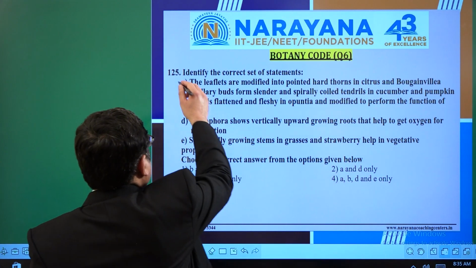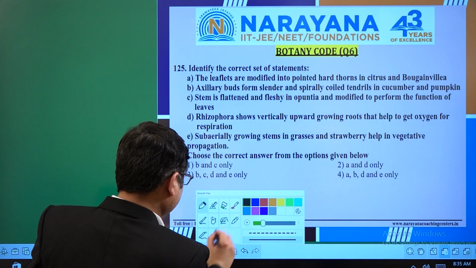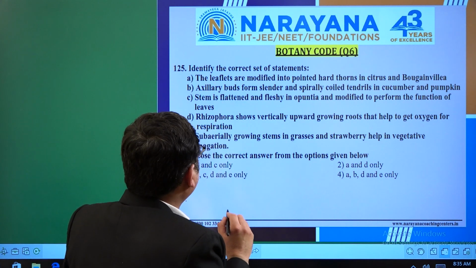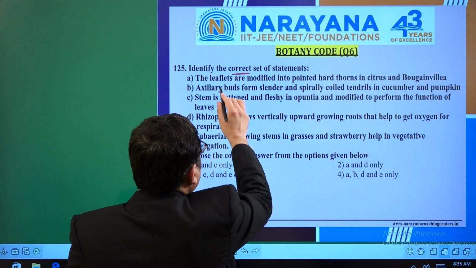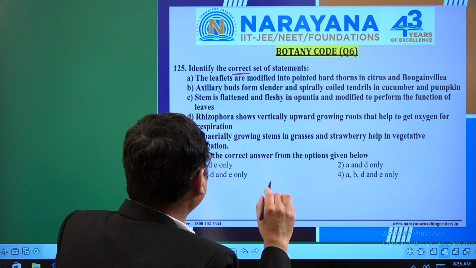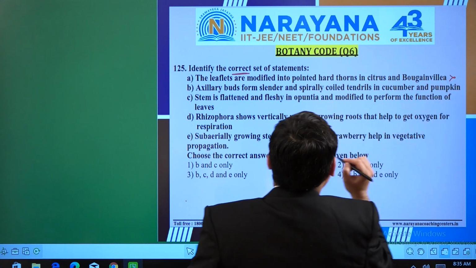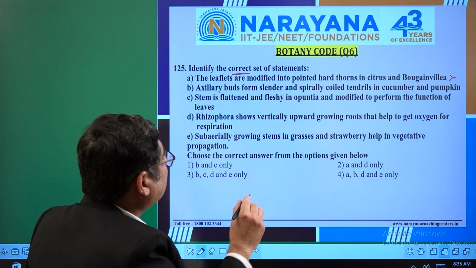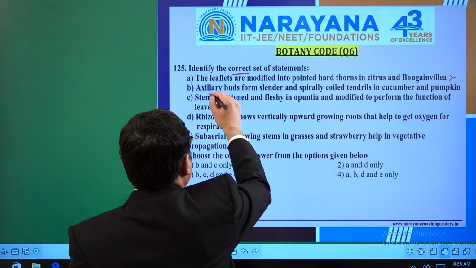So here is question number 125. Let's see what they are asking. Identify the correct set of statements. Let's go one by one. The leaflets are modified into pointed hard thorns in citrus and bougainvillea. If we go with this statement, it is ambiguous. Next, axillary buds form slender, that is thin and long, spirally coiled tendrils in cucumber and pumpkin. Of course, it is the correct one.